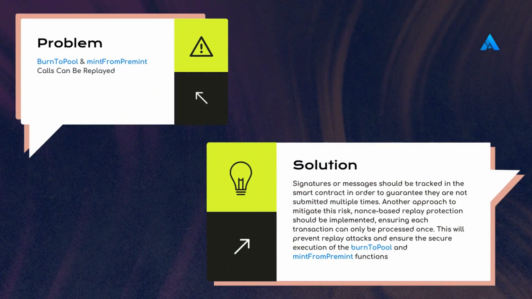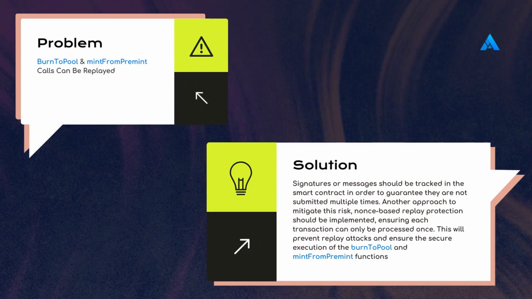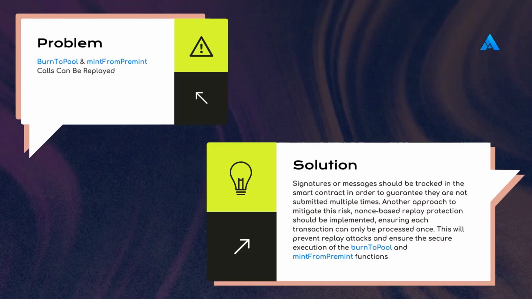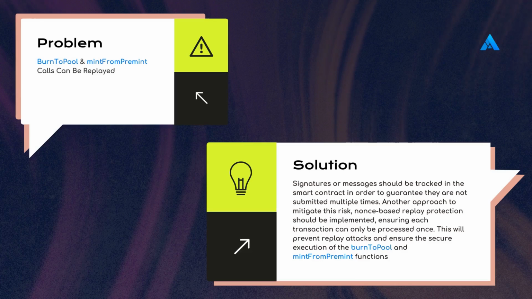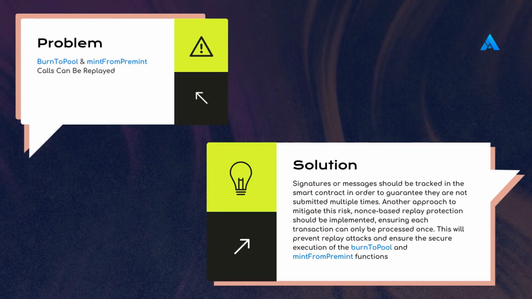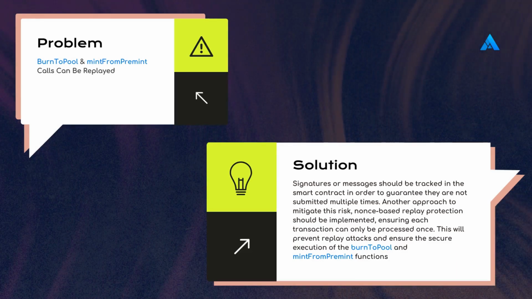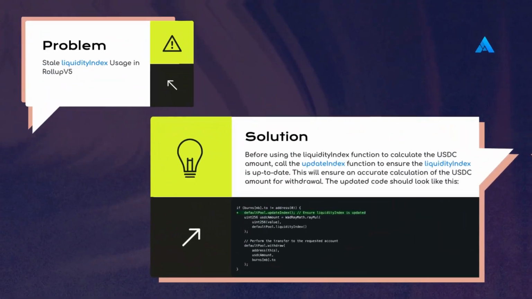Burn-to-pool and mint-from-prement calls can be replayed. Signatures or messages should be tracked in the smart contract in order to guarantee they are not submitted multiple times. Another approach to mitigate this risk is nonce-based replay protection. This ensures each transaction can only be processed once. This will also prevent replay attacks and ensure the secure execution of the burn-to-pool and mint-from-prement functions.